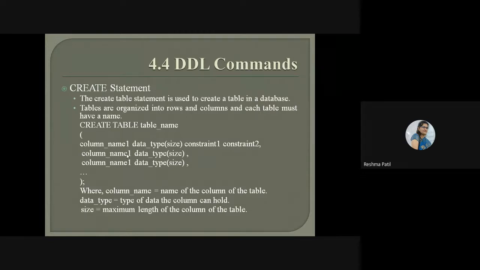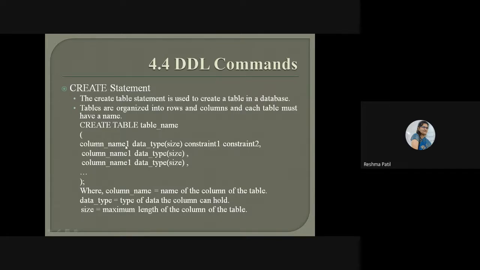This is the syntax of how we can create a table. Create is the keyword, and table is also a keyword. These two are keywords. After that comes the table name, which is a user defined name. We will decide what name we have to give for this particular table. After writing the table name, there is an opening bracket, the function bracket. Then, which are the attributes of your table? That attribute name is here. Column name. This is the first attribute name.